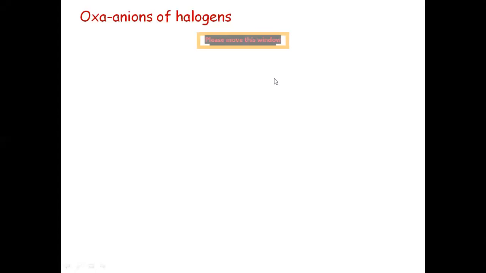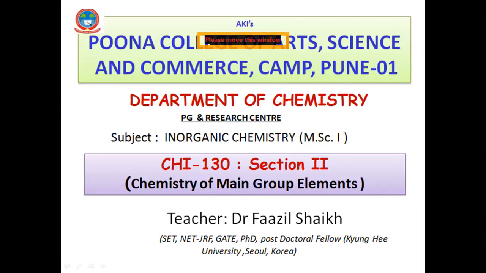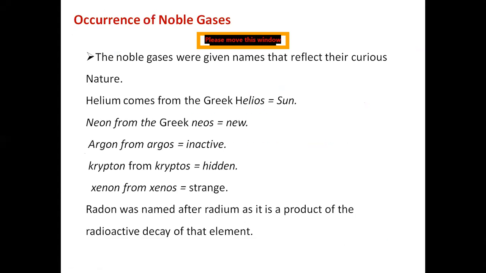We're going to discuss the 18 group elements. In this lecture, we will learn about the compounds which are formed by the noble gases or 18 group elements. Before going to deal with the reactions, let us go for their occurrence.